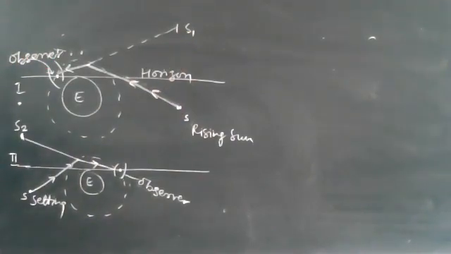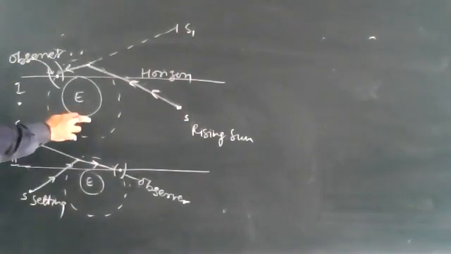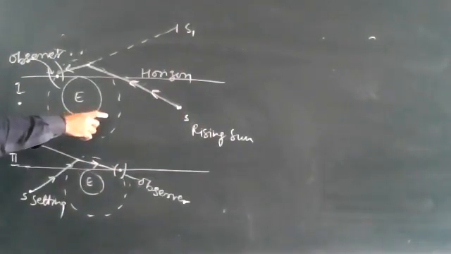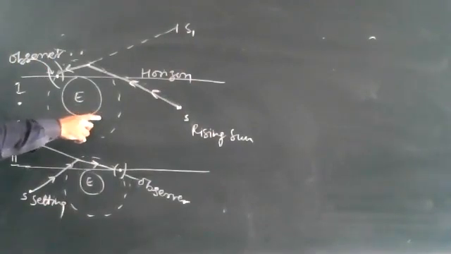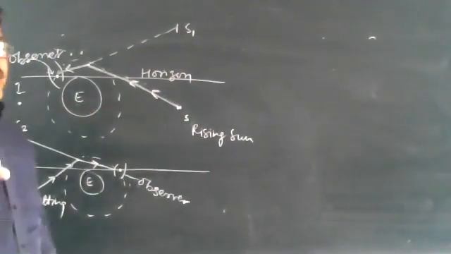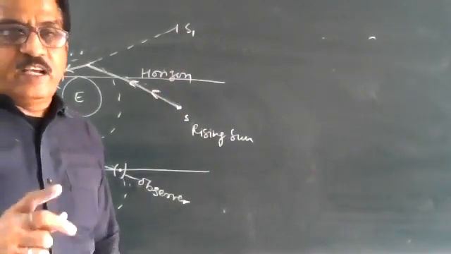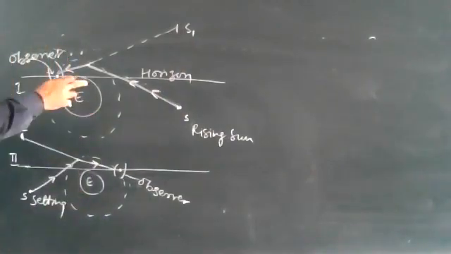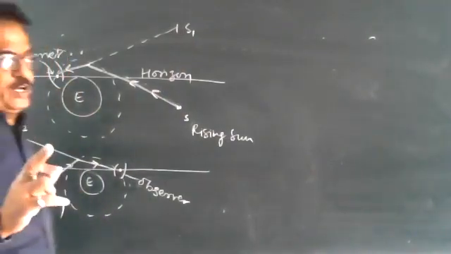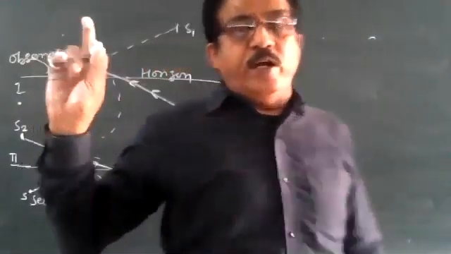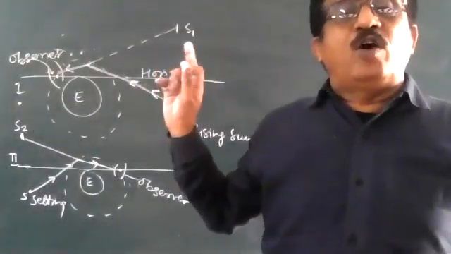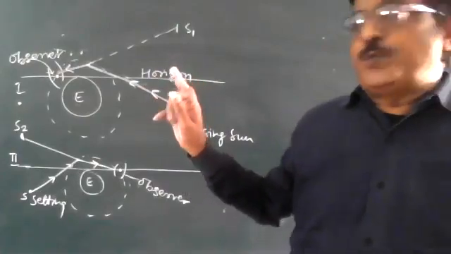Children, the sun appears to rise above the origin 2 minutes before it actually does. This is called advanced sunrise, and this phenomenon can be explained on the basis of atmospheric refraction.